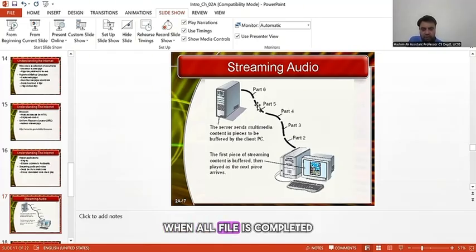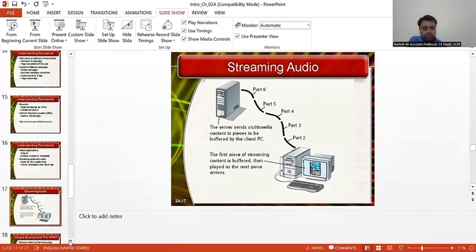When the whole file is completed, you can listen to the audio completely. And if you are listening to a part while the others are being received, this process is called streaming. Streaming means that something is being transferred from the server to the destination computer. This flows like a stream, so we call it streaming, and the purpose here is to listen to the audio file. So we say this is streaming audio.